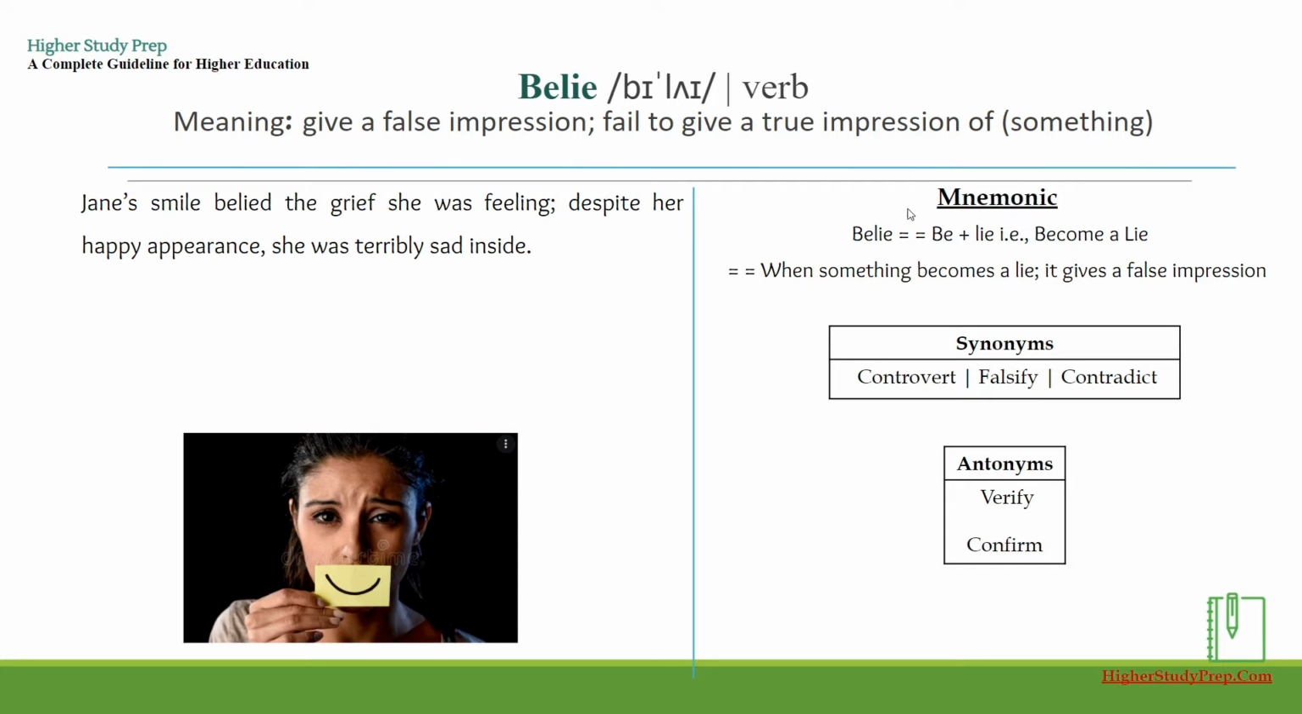The mnemonic for remembering the word can be helped if we break it down to be plus lie, that is, become a lie, where something becomes a lie or gives a false impression. Some synonyms that can help you remember the word belie can be controvert, falsify, or contradict. Some antonyms are verify, confirm, etc.